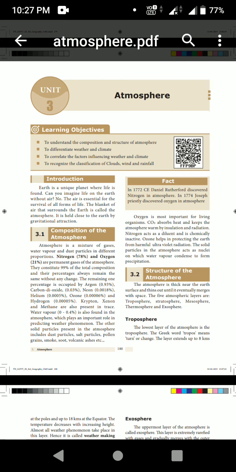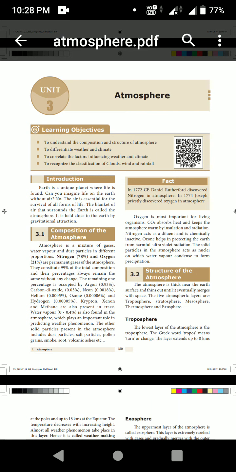So please listen. What is the composition of the atmosphere? The atmosphere is a mixture of gases, water vapor and dust particles in different proportions. What are the different proportions? Mainly nitrogen. How much percentage of nitrogen is in the atmosphere? 78 percent, and oxygen 21 percent. These two are the permanent gases of the atmosphere.